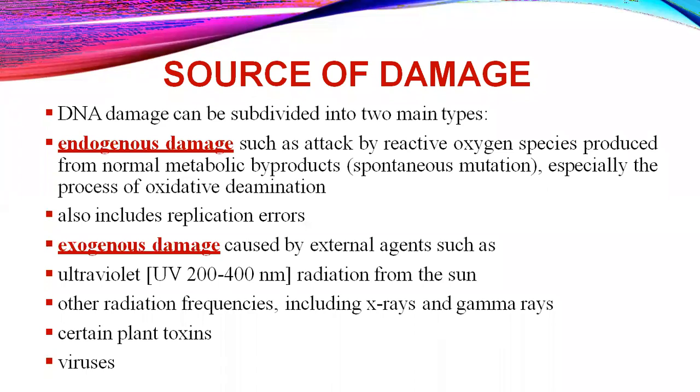Then there is exogenous damage, which is caused by external agents such as UV light. UV light is one of the important physical mutagens which cause DNA damage. Then X-rays and gamma rays are also among them. Those cause exogenous damage to the DNA. There are also certain plant toxins and viruses which cause mismatch, or alteration of the DNA sequence.